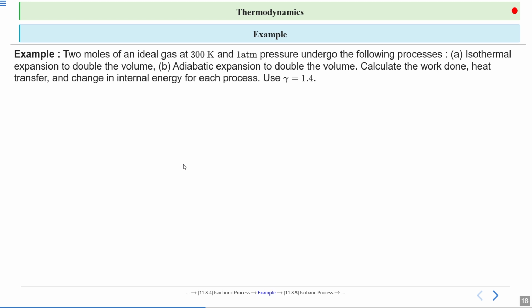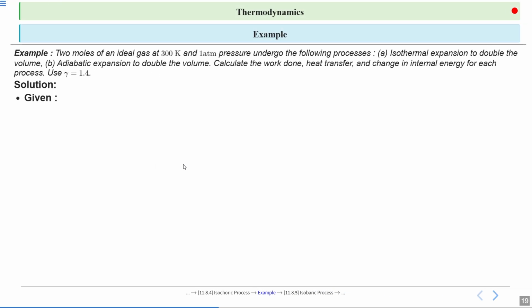Let's see an example. 2 moles of an ideal gas at 300 Kelvin and 1 atm pressure undergo the following processes. First, isothermal expansion to double the volume. Second, adiabatic expansion to double the volume. Calculate work done, heat transfer and change in internal energy for each process. Use gamma equal to 1.4. Alright, so let's see the solution.